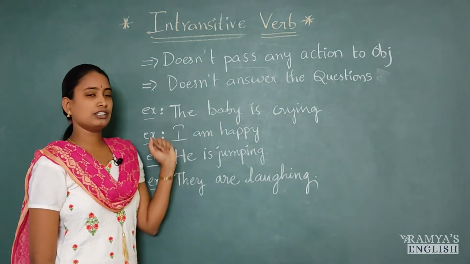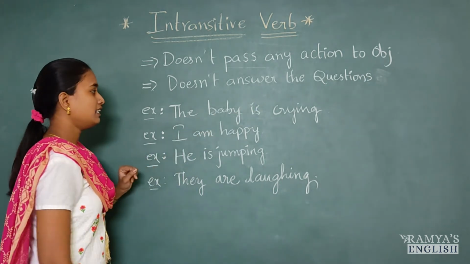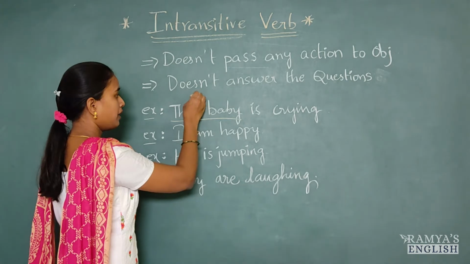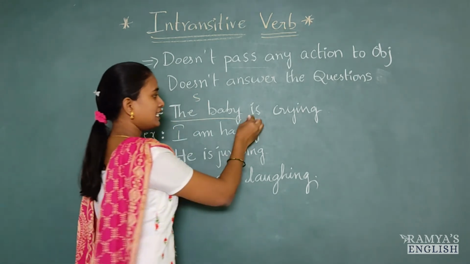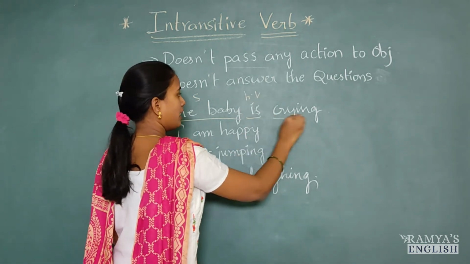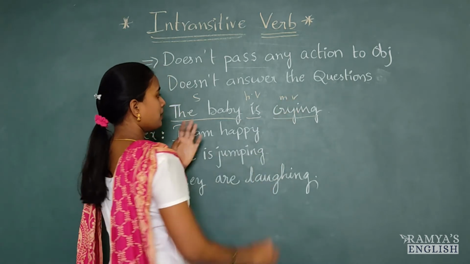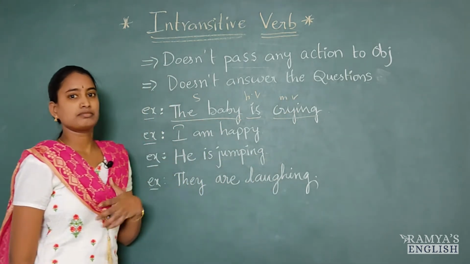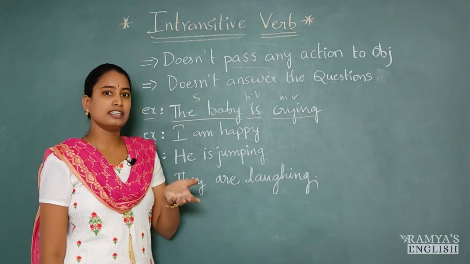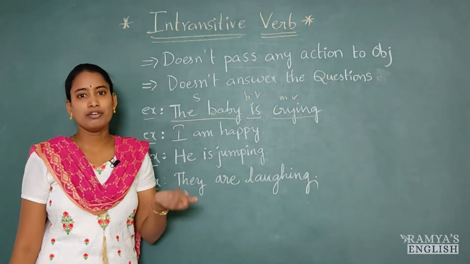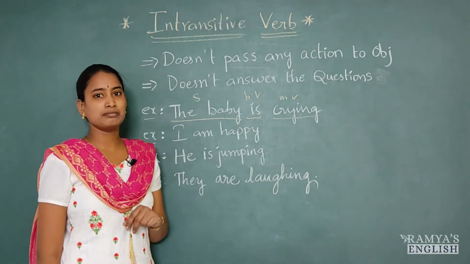The baby is crying. So in this sentence identify the subject. The baby is the subject, is is the helping verb, crying is the main verb. Baby is crying what? Is there any answer? The question itself is meaningless. How can we find the answer for a meaningless question?